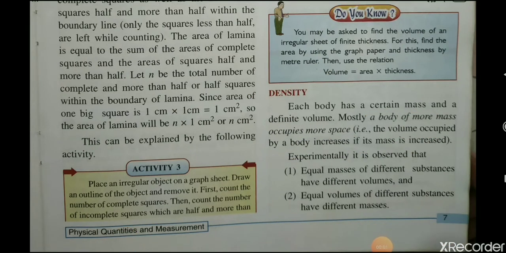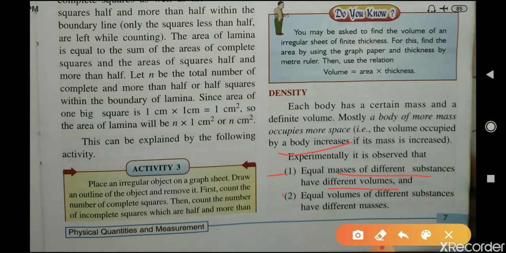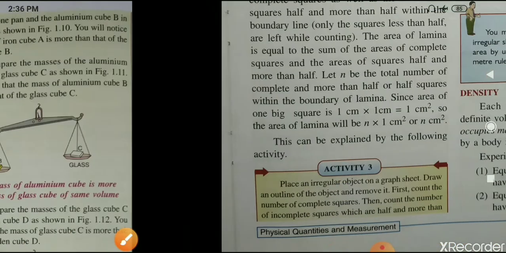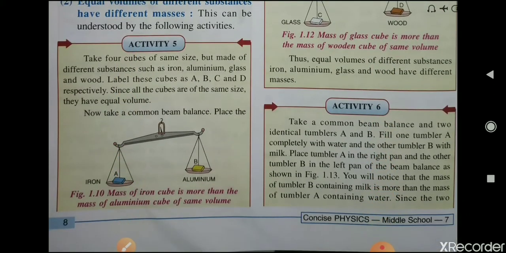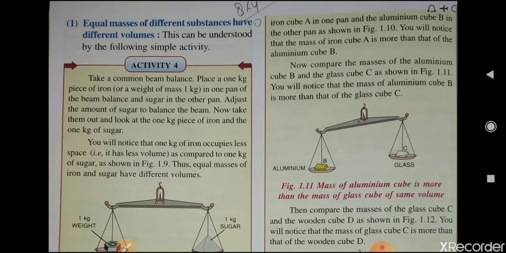But experimentally it is observed that equal masses of different substances have different volumes, and equal volumes of different substances have different masses. Okay, so you can understand these observations by reading these activities. So you can read these activities.